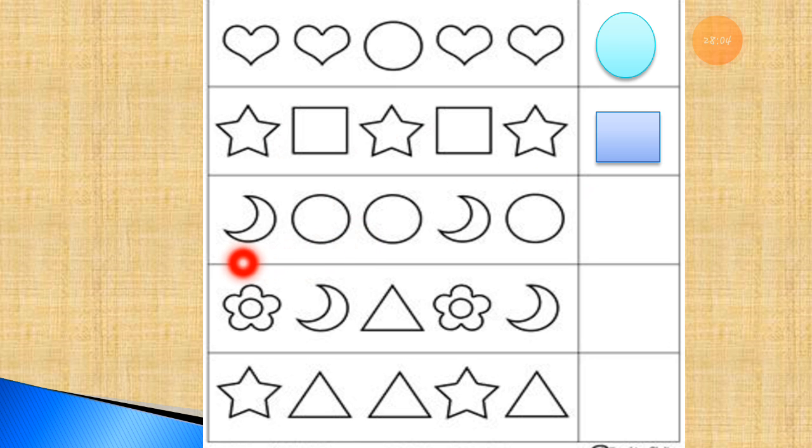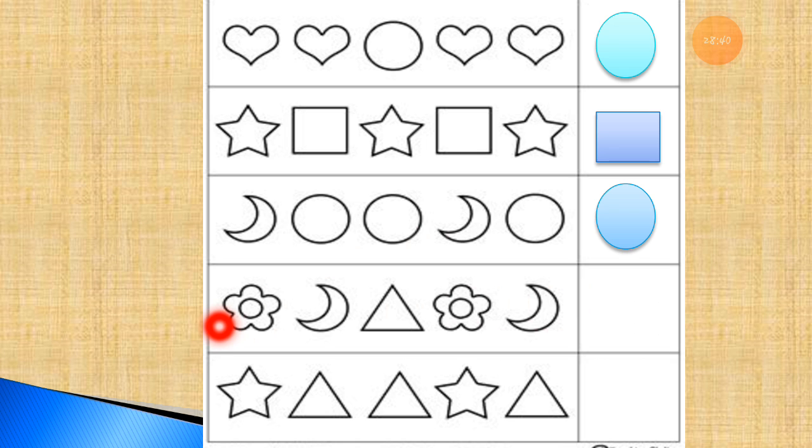Now the next one: moon, 2 circles. Here is 1 moon and 2 circles. Here is 1 moon and 1 circle. After the first moon there are 2 circles, and after this moon there is 1 circle. So the next shape will be a circle. Now this pattern is complete. There is a moon, then 2 circles. Here is a moon, then 2 circles. This way you have to complete the pattern.